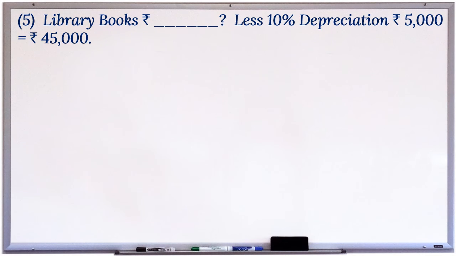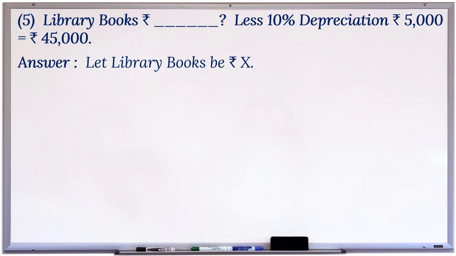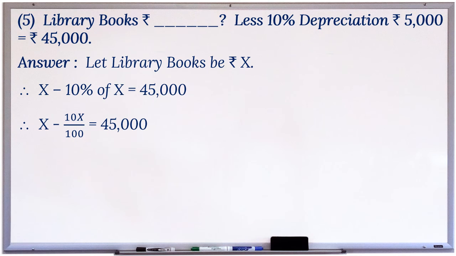5. Library books rupees dash less 10% depreciation rupees 5,000 is equal to rupees 45,000. Answer. Let library books be rupees X. Therefore, X minus 10% of X is equal to 45,000. Therefore, X minus 10X divided by 100 is equal to 45,000.